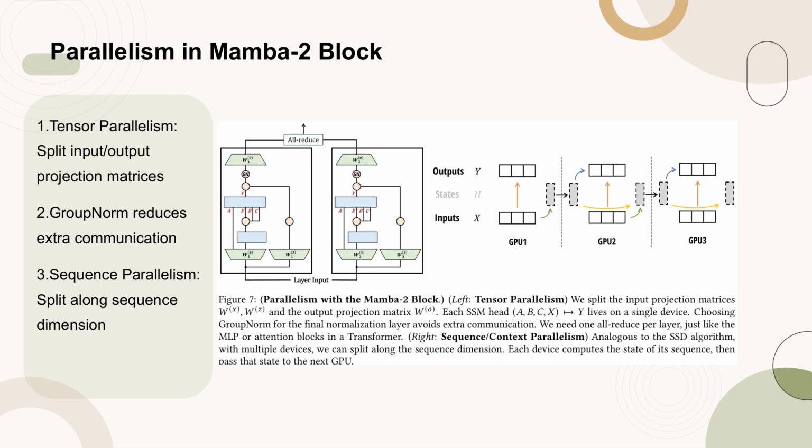Figure 7 illustrates the parallelism strategies in the Mamba 2 block. On the left, tensor parallelism is shown where input and output projection matrices are split, and each SSM head operates on a single device. Group norm is chosen to minimize additional communication, requiring only one all-reduce per layer, similar to MLP or attention blocks in transformers. On the right, sequence/context parallelism is depicted, where the sequence dimension is split among multiple devices. Each device computes its sequence state and passes it to the next GPU, analogous to the SSD algorithm.